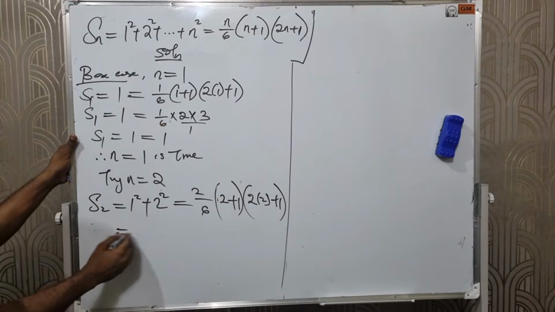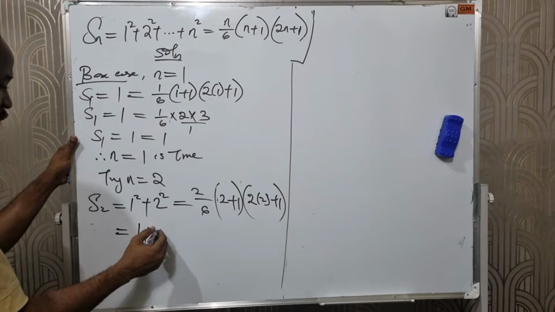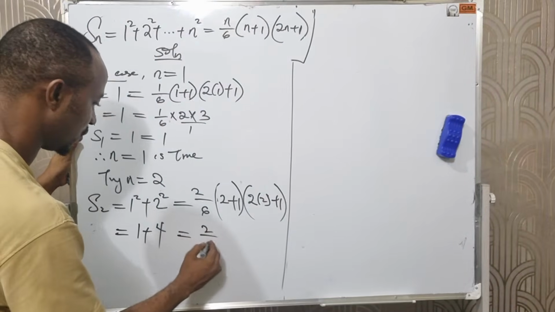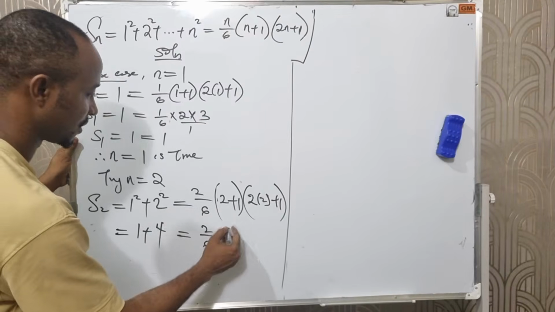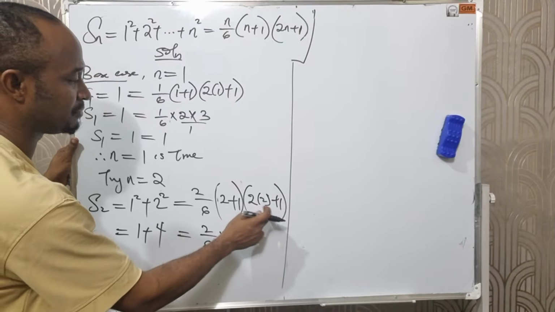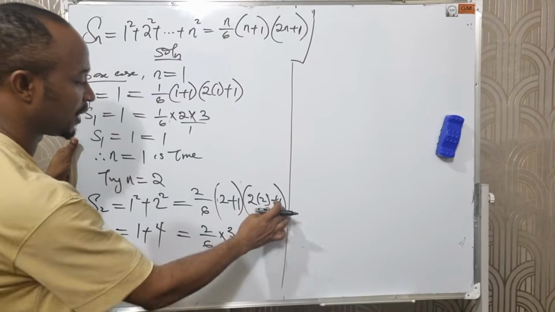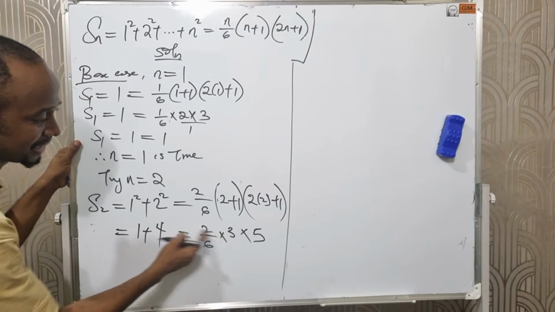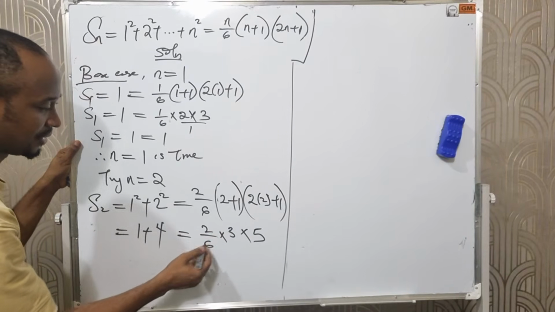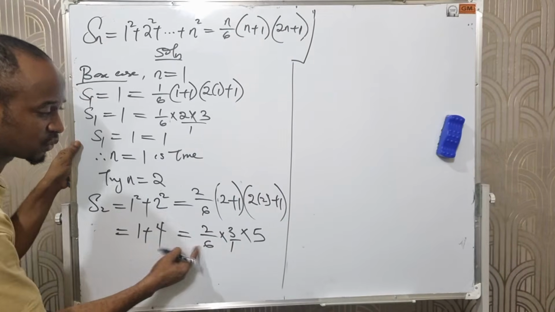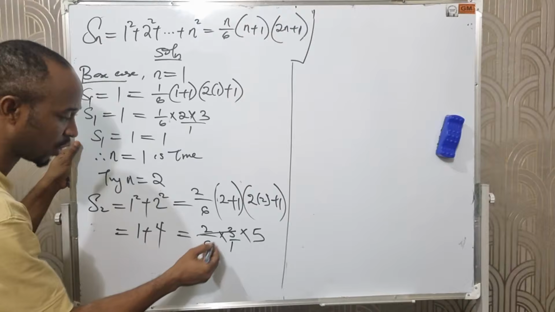Here 1 squared is 1, 2 squared is 4, equals 2 over 6 times 2 plus 1 is 3 times 2 times 2 is 4 plus 1, we have 5. So 2 times 3 is 6, and 6 divided by 6 gives us 1.